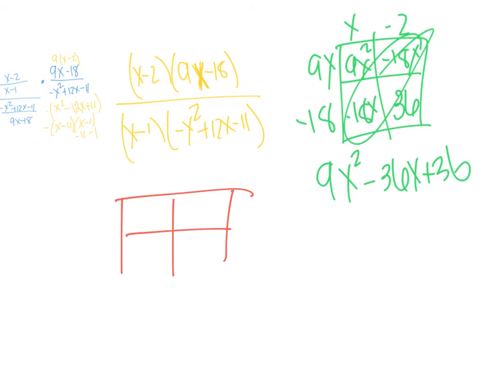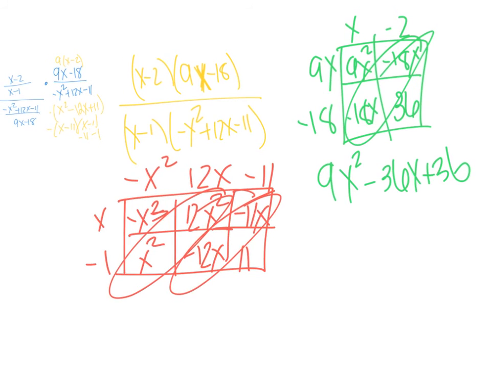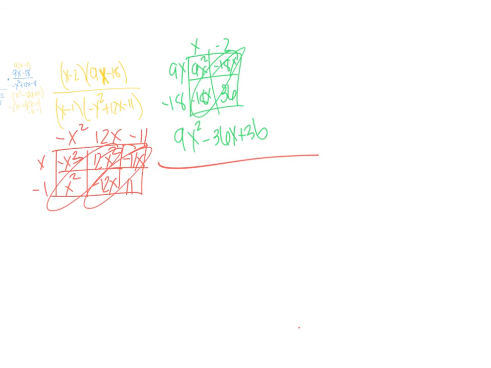an extra column. So negative x squared, 12x, negative 11, and then x and negative 1. So negative x cubed, 12x squared, negative 11x, x squared, negative 12x, and 11. And the like terms should be on the diagonal again. So I should get negative x, let's write this a little bit smaller. Okay, let's do it in green too.